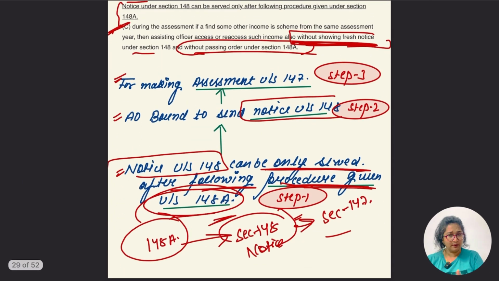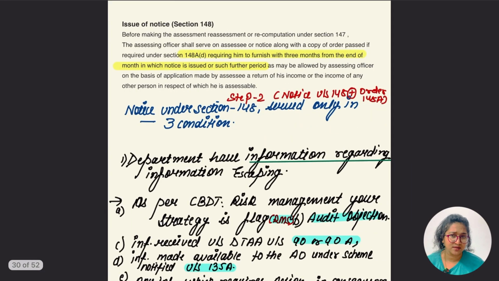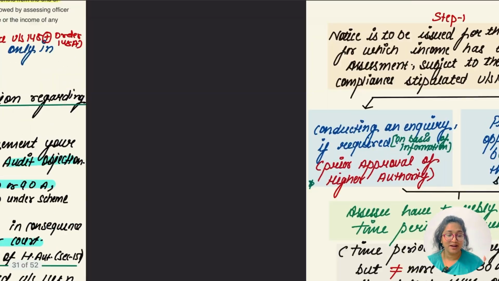Hope everything is clear up to now. The 148A procedure is to be followed, then the 148 notice is to be issued, then the assessment under section 147 is going to happen. Hope everything is clear up to this. Let's go for the main part now.